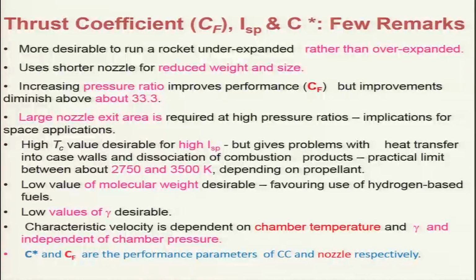And C star and CF value are the performance parameters for the combustion chamber and nozzle respectively, that we have discussed. By these two parameters, we can separate the performance and look at it.